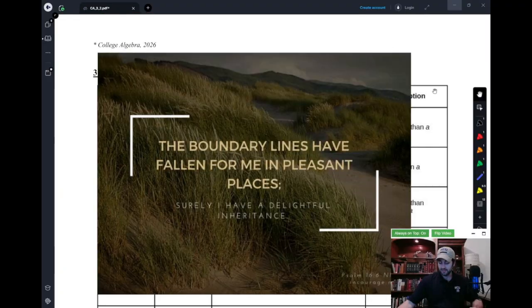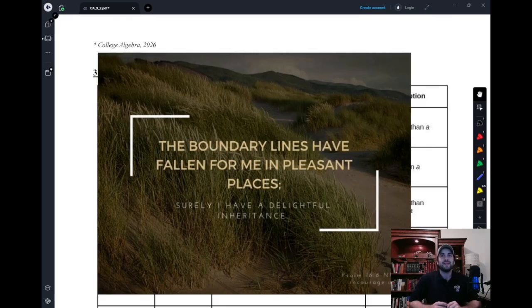So today, talking about domain and range, I thought it was fitting. Our Bible verse for the day, Psalm 16:6 says, "Your boundary lines have fallen for me in pleasant places." Some other verses say, "The boundaries of inheritance have fallen to me in pleasant places, and I will delight in the inheritance of the Lord," or, I will delight in the Lord.